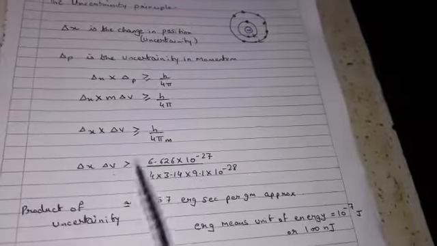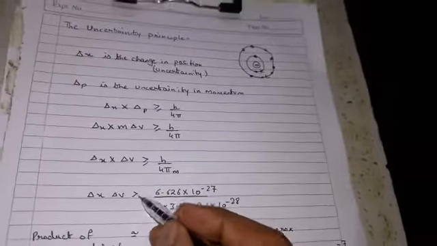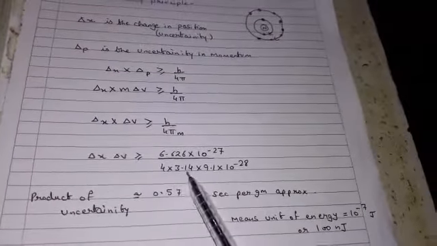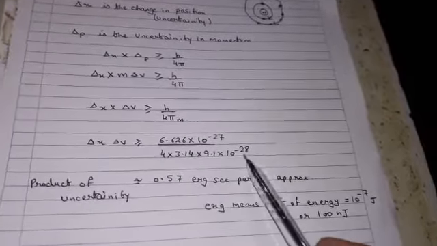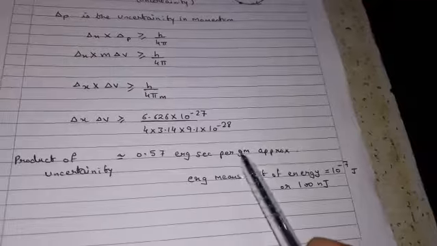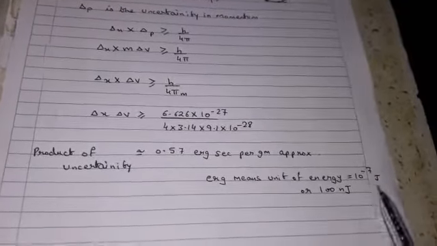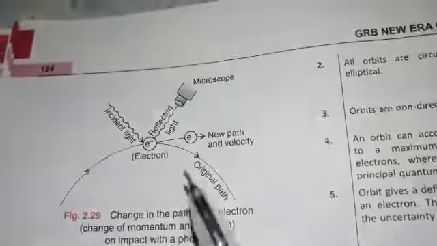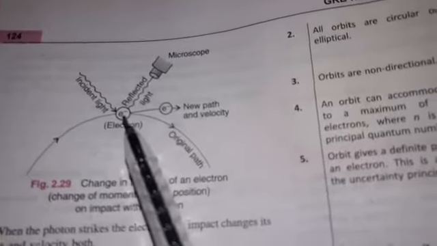Delta x into delta v is greater than or equal to 6.626 into 10 to the power minus 27 upon 4 into 3.14 into the mass of the electron. After calculating, we get the product of uncertainty as approximately 0.57 erg second per gram. Here erg means the unit of energy, that is 10 to the power minus 7 joule, or it is 100 nanojoule. Students, see, if you have to locate the position and momentum of this electron, what will happen?